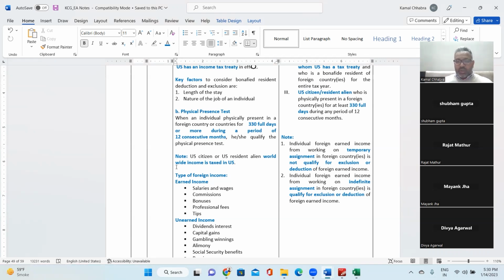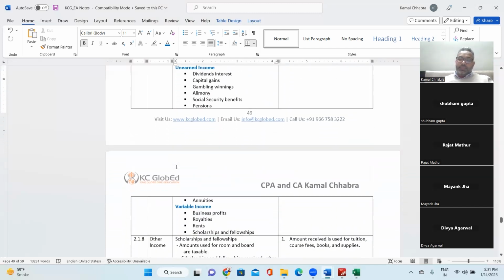And the exclusion will be 108,700 from the foreign earned income and certain deduction on the housing expenditure which you have incurred, right? That we will be discussing as and when you incur those housing expenses, right? Any doubts so far?